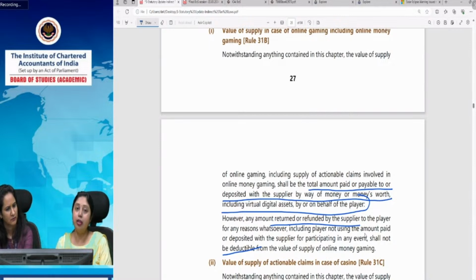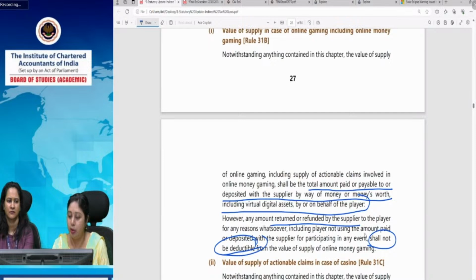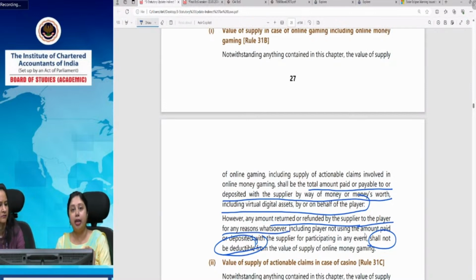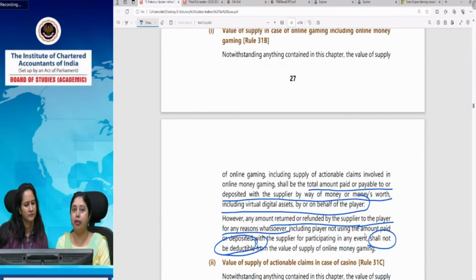In fact, once I deposited 5,000 rupees, afterwards I played games only for 2,500 or 3,000 and 2,000 rupees are refunded to me. But the rule specifically provides an exclusion that it shall not be deductible from the value of supply, if any amount is refunded or returned by the supplier to the player for whatever reason. So for whatever reasons you are refunding the amount which the player has initially deposited with the online gaming company, that will not be deducted.